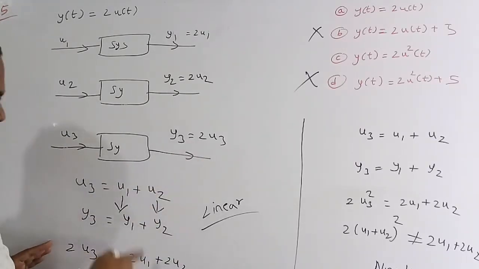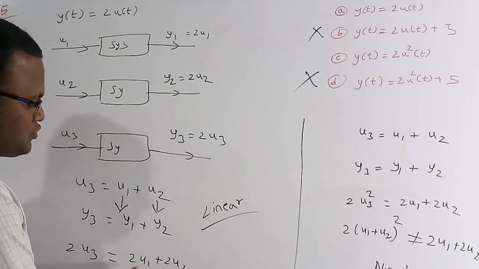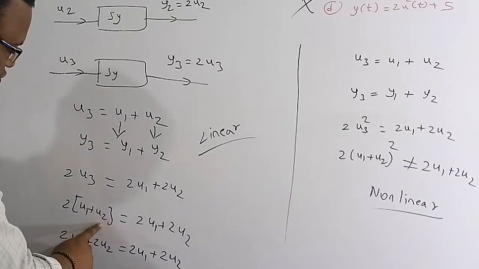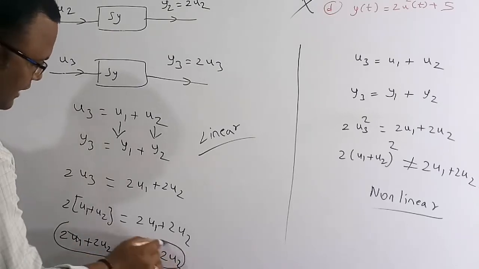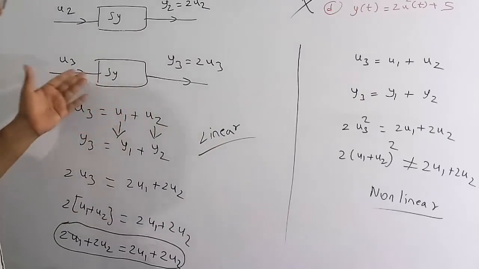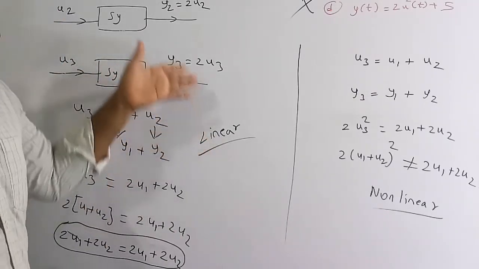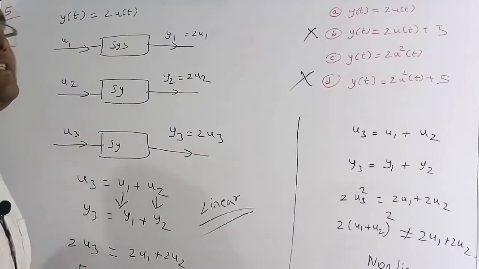So 2u3 has to be equal to the summation of the two previous outputs, which is 2u1 plus 2u2. u3 is nothing but u1 plus u2. So if you solve this, we get LHS equal to RHS. Therefore, when the input is a summation of the two previous inputs, we get an output which is a summation of the two previous outputs. So this system is a linear system. So option A is correct.